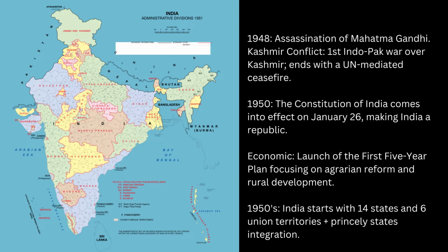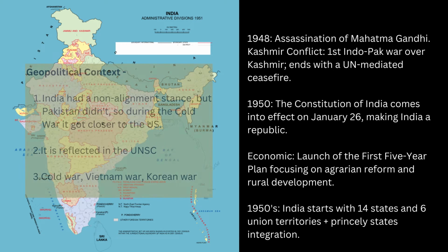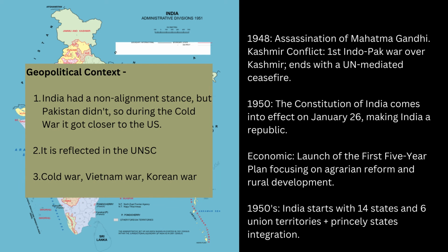Economically, India launched its first five-year plan, focusing on agrarian reforms and rural development. Geopolitically, India maintained a non-aligned stance during the Cold War era. In contrast, Pakistan aligned closer to the United States. This difference in alignment was reflected in positions taken at the United Nations Security Council. This period was marked by global conflicts such as the Cold War, Vietnam War, and Korean War, which shaped the international landscape in which India was establishing its place.